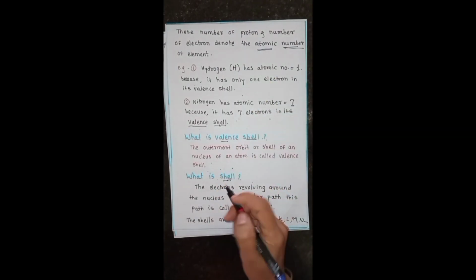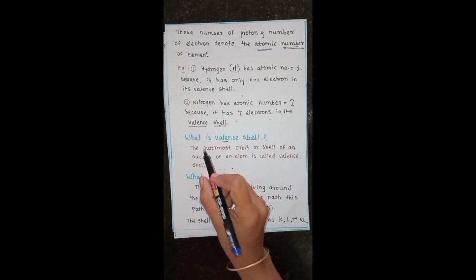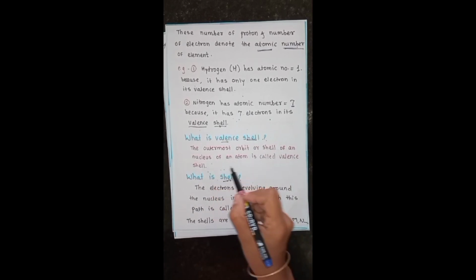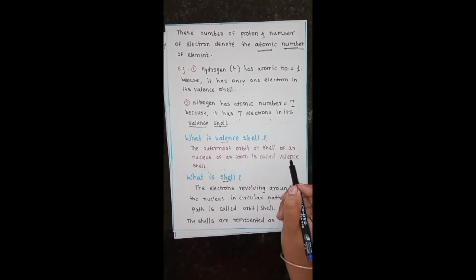Let's see what is meant by valence shell. The definition of valence shell is: the outermost shell or orbit of the nucleus of an atom is called the valence shell. There are a number of shells present around the nucleus.